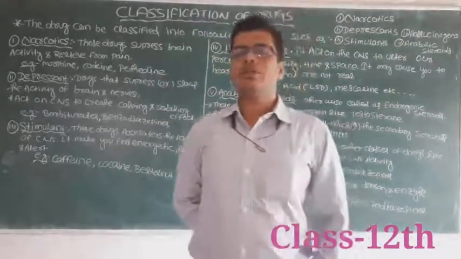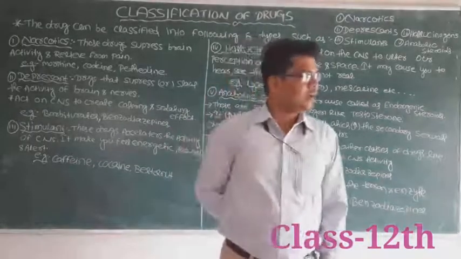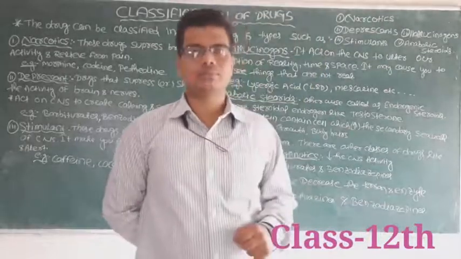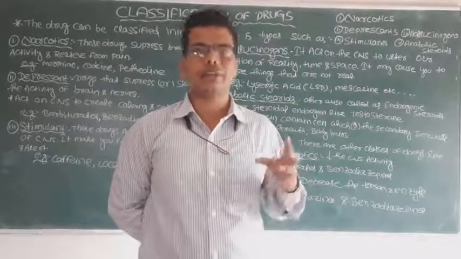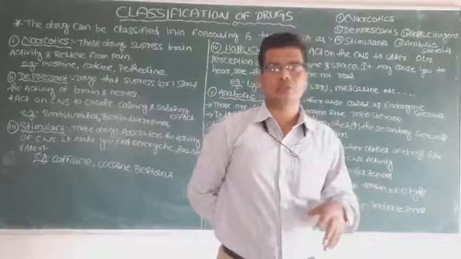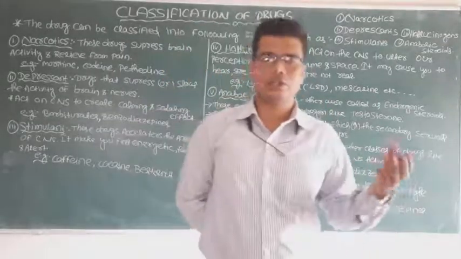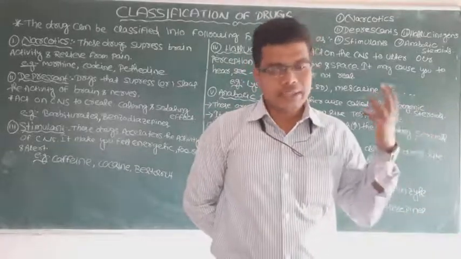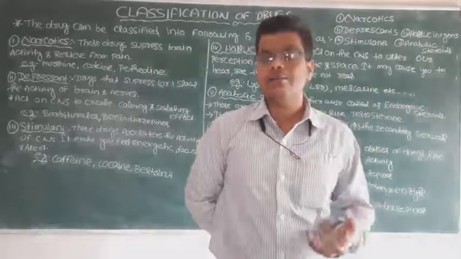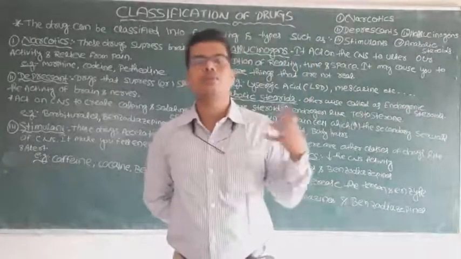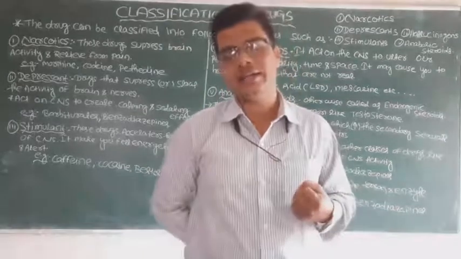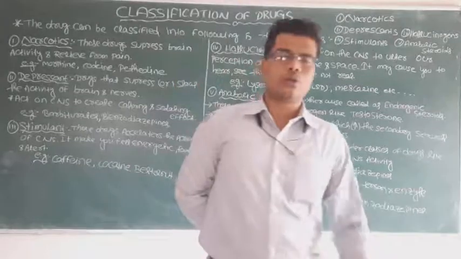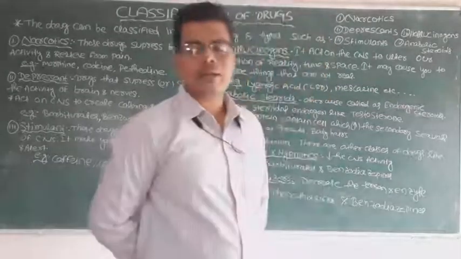Before going to the classification of drugs, I can repeat that a drug is a chemical substance which is available in different forms like tablets, capsules, liquid dosage form, solid dosage form, semi-solid dosage form. If we use these drugs for a prolonged time, the body or the person will become addicted. So we can discuss the different types of drugs.